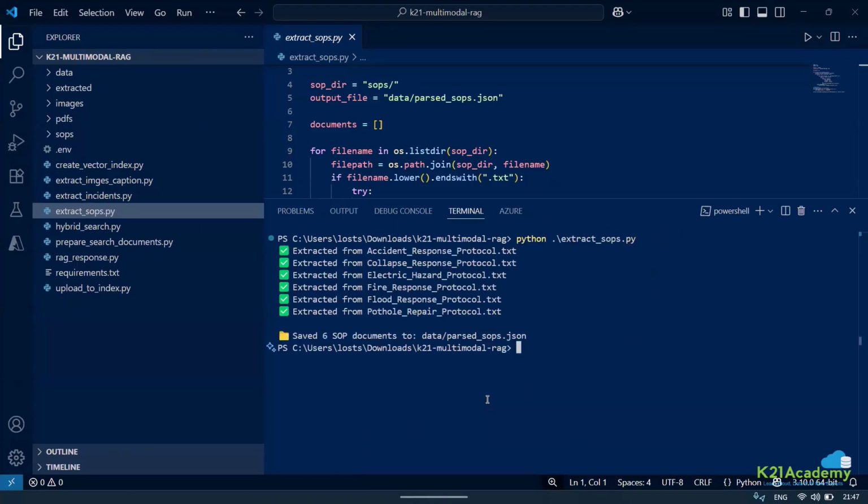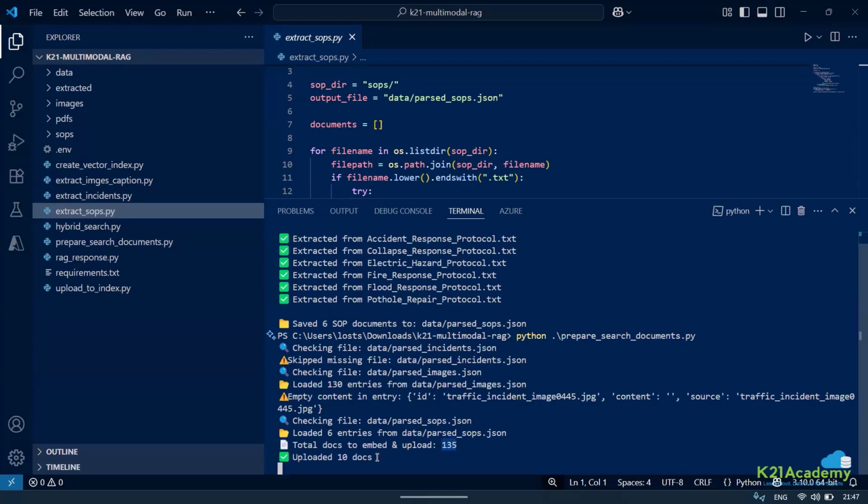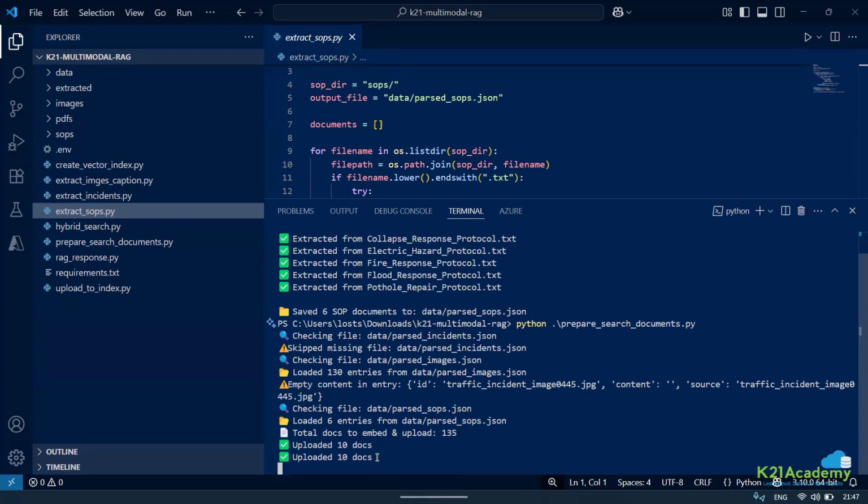This is all done. Now, let me run a vector search on top of it. Vector search is already there. Create a vector index. I just need to run a hybrid search. Before that, I need to prepare the documents. I have uploaded those documents. Earlier there were 129 documents, and now I've uploaded 6 more. It will say uploaded 10 docs because this is just a statement, but it has only uploaded 6.